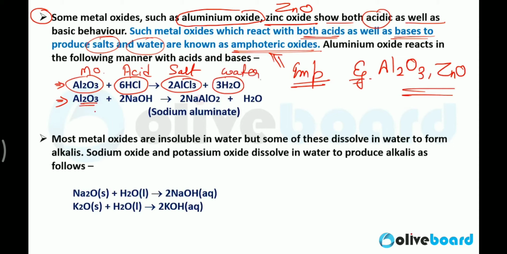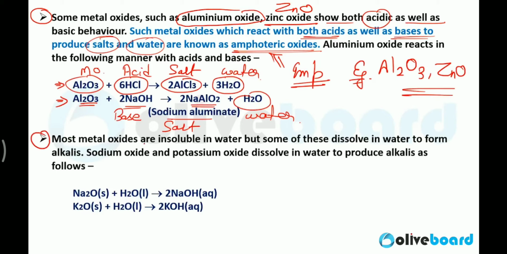Similarly, when you treat aluminium oxide with the strong base sodium hydroxide, NaOH, you get 2 molecules of NaAlO2, that is sodium aluminate, a salt, and water. So aluminium oxide and zinc oxide can react with both acid as well as base and form salt and water. That's why they are called amphoteric oxides.